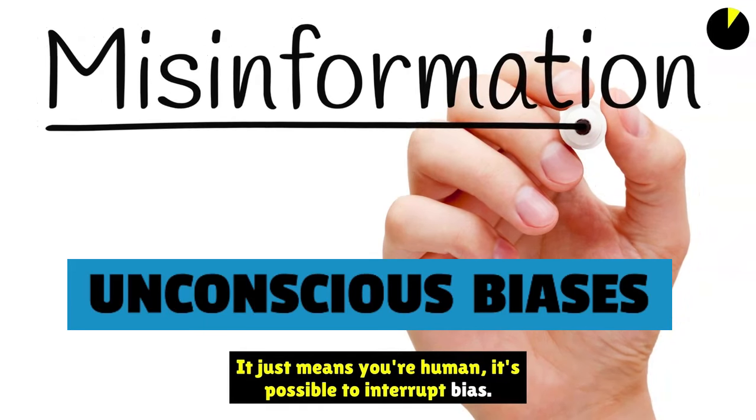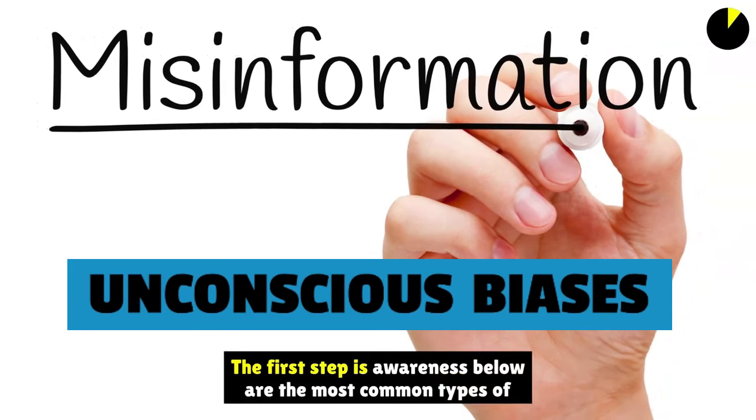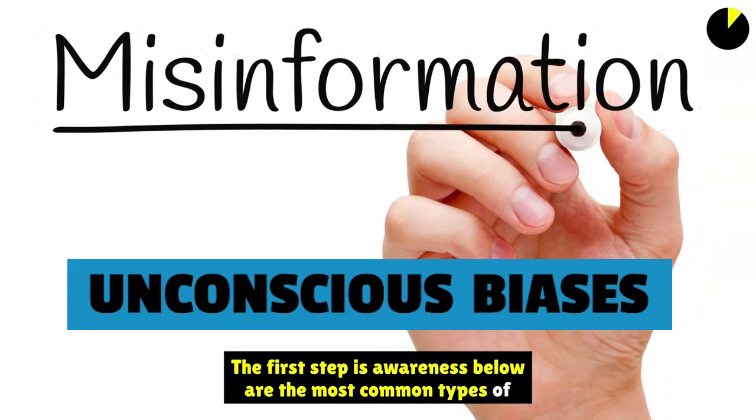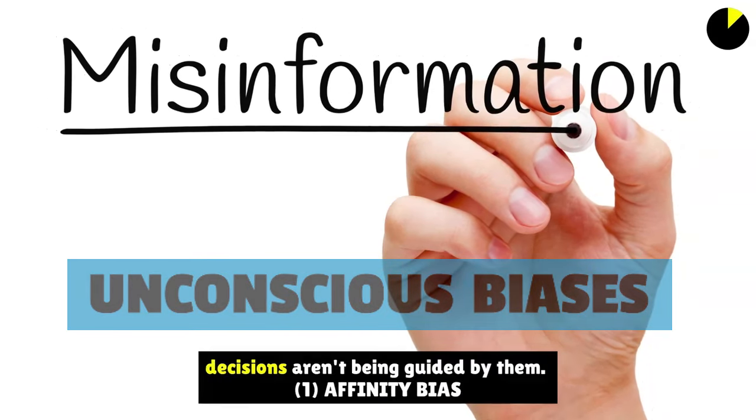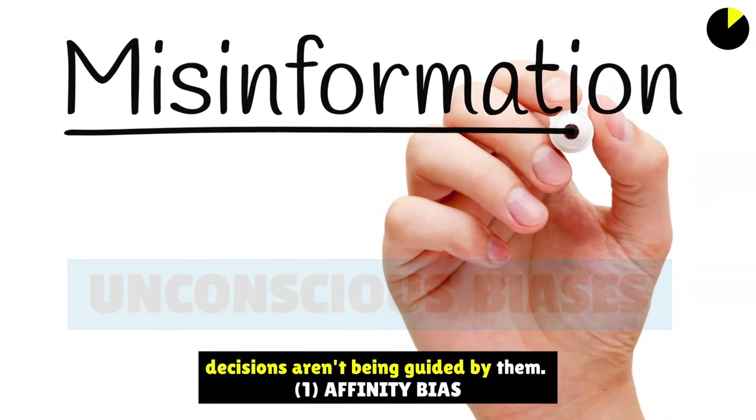It's possible to interrupt bias. The first step is awareness. Below are the most common types of unconscious bias, along with tactics you can use to ensure workplace decisions aren't being guided by them.